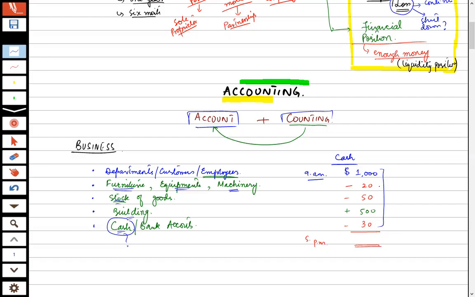So we will do what? Counting. And what is cash? Cash is a form of account, and we will do counting of that account, that is the cash. So if I begin counting that 1000 minus 20 minus 50 plus 500 minus 30, how much balance do I have?